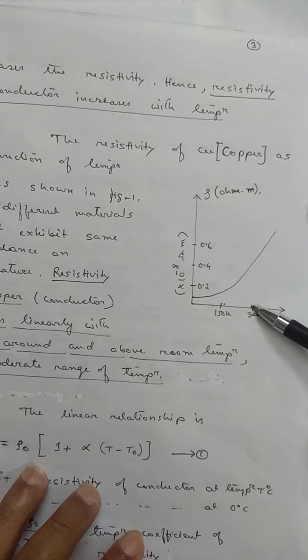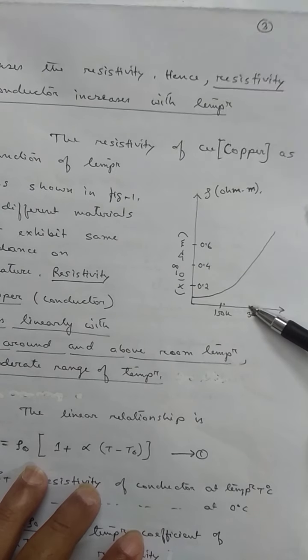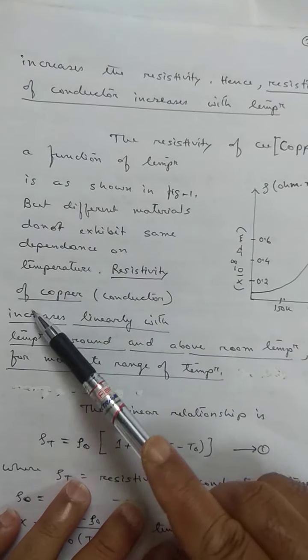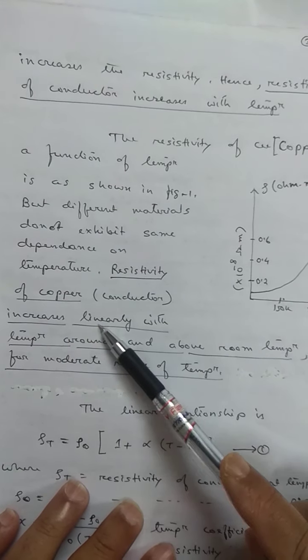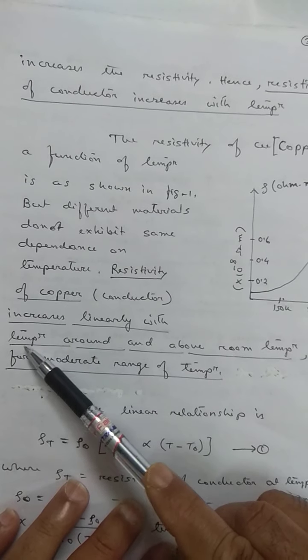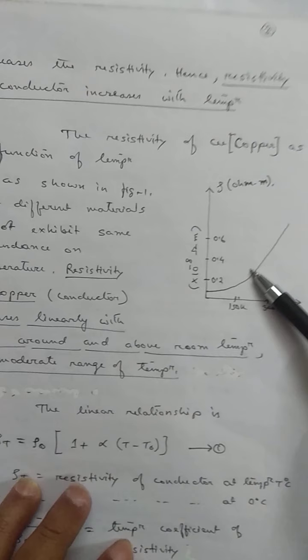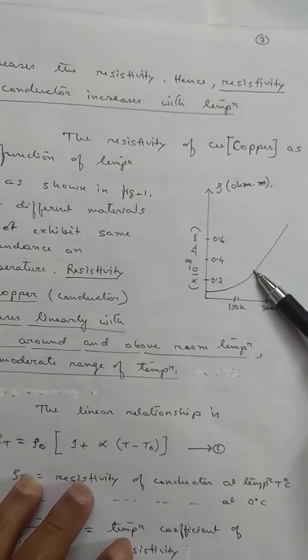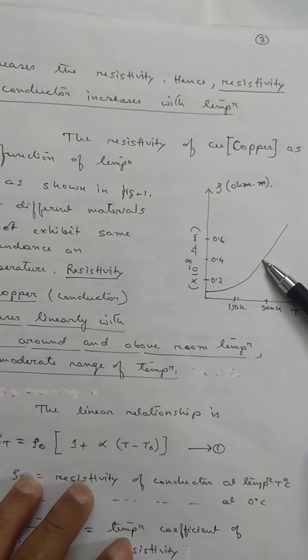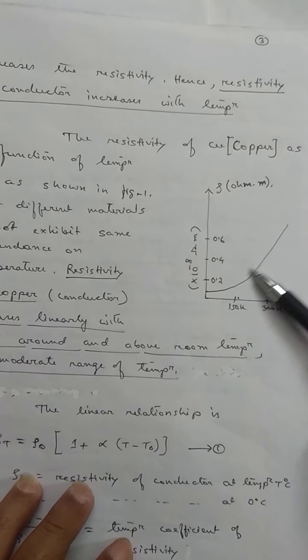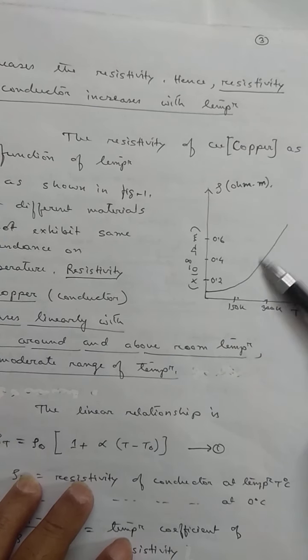The temperature is around 300 Kelvin. That means the resistivity of copper increases linearly with temperature around and above room temperature for a moderate range of temperature. Around room temperature, resistivity of most metals increases linearly, not for the entire range, but for a range of temperature.